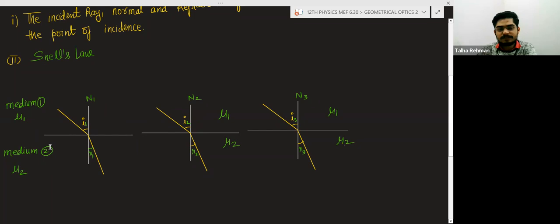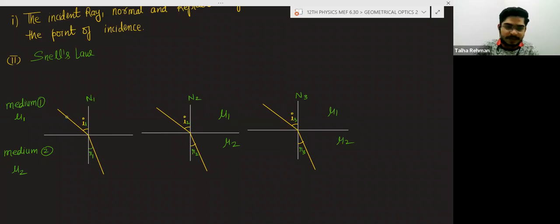Here the pair of media, media being the plural of medium, is not changing. For example, this is air and water, this is also air and water, this is also air and water.